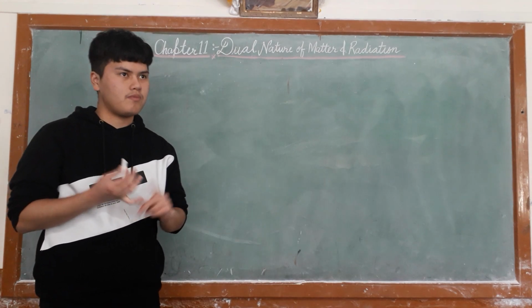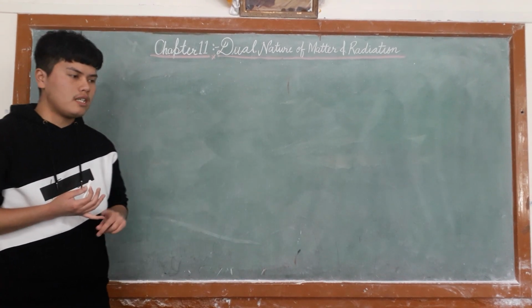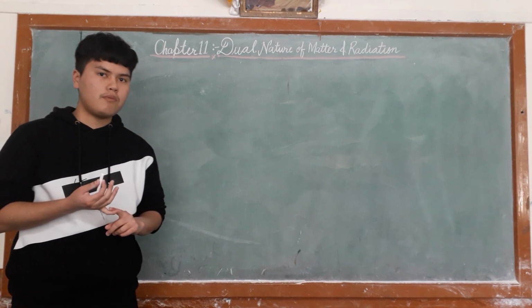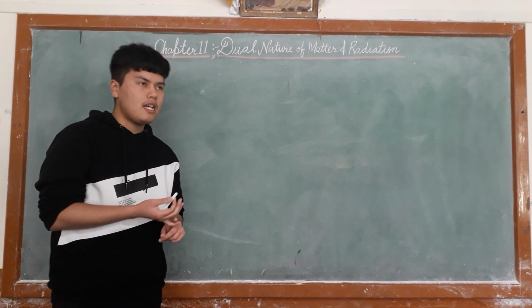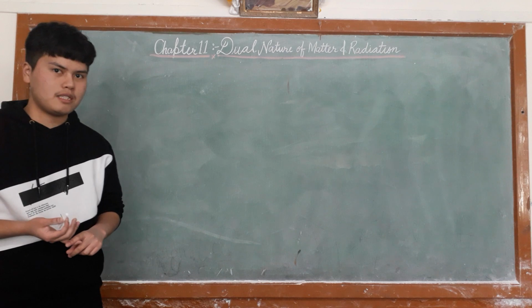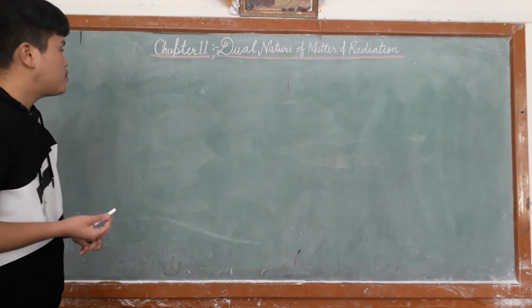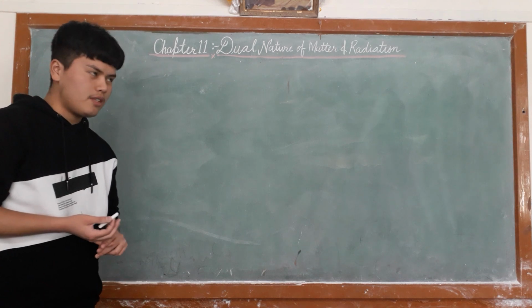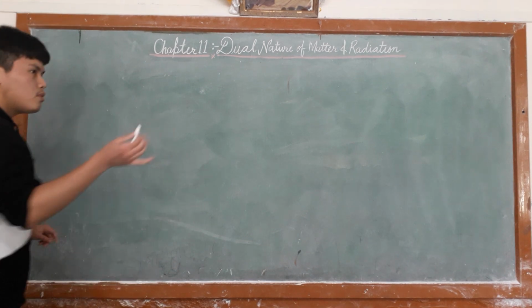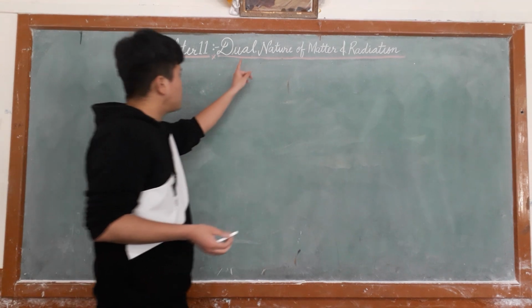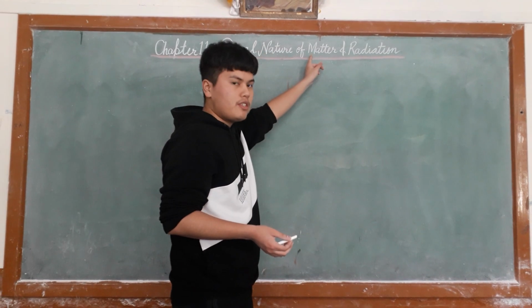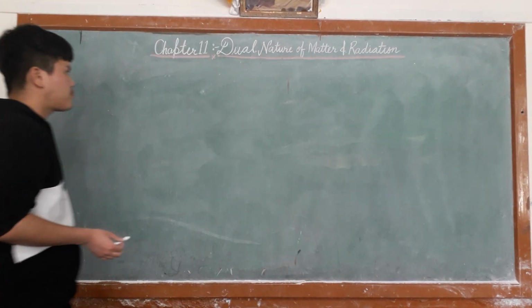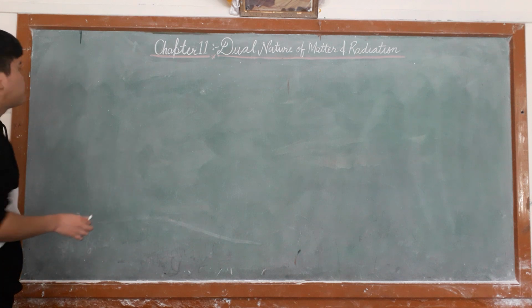Photoelectric effect, which is quite important. Then we have de Broglie's hypothesis and de Broglie equation. And lastly, you have the Davisson and Germer experiment. Today's lecture will be on de Broglie's hypothesis, which talks about the wave nature of matter. So let's get started.